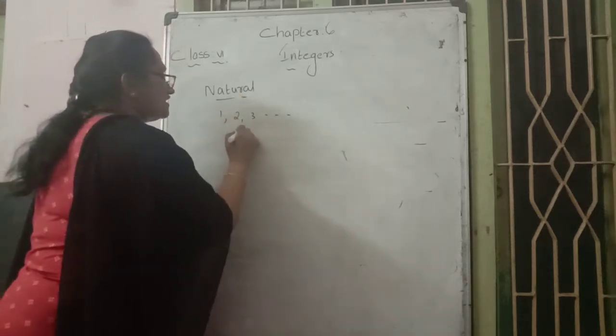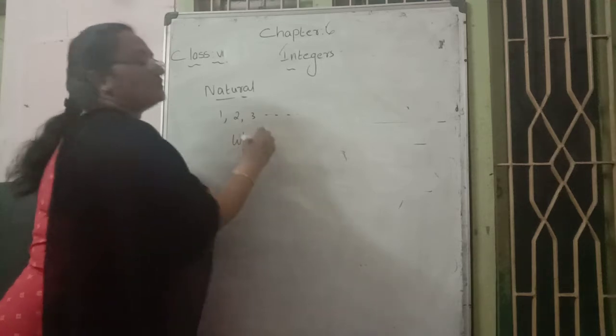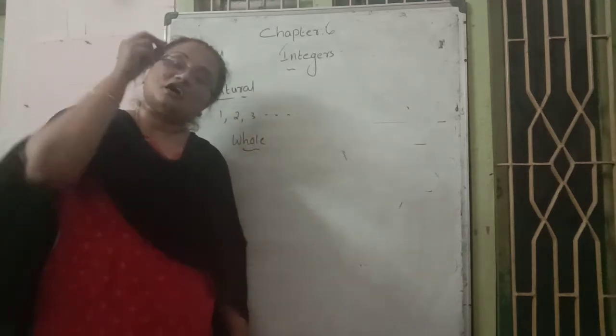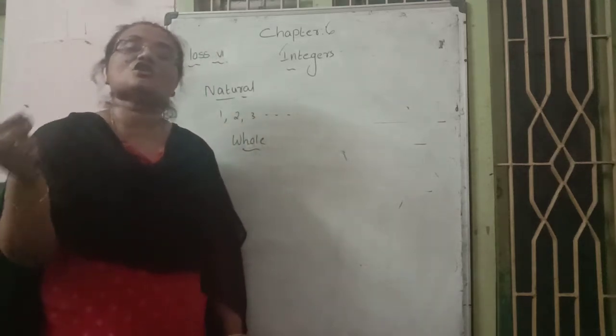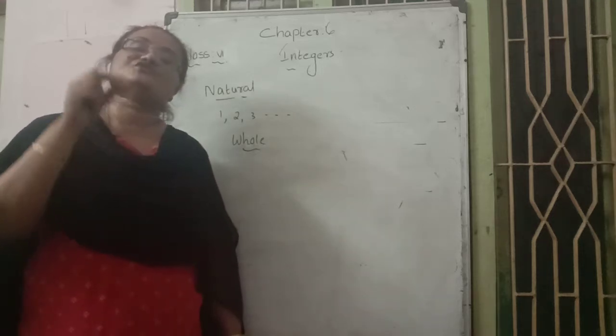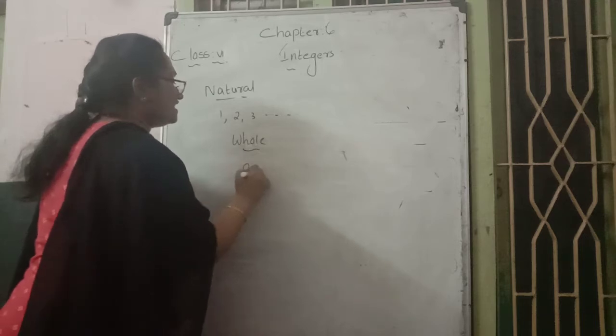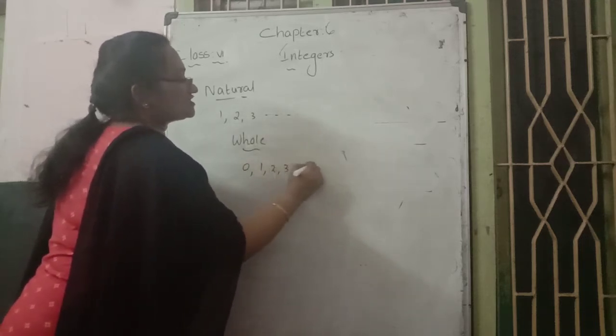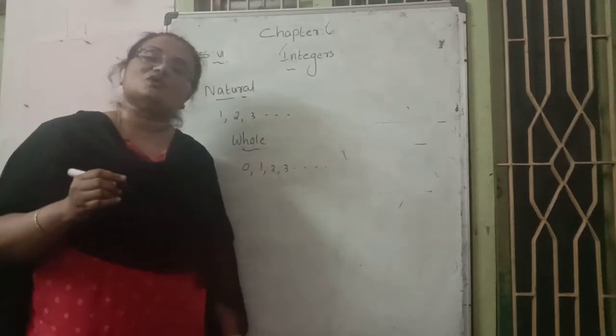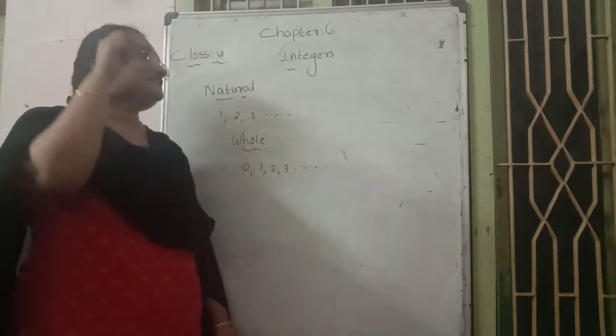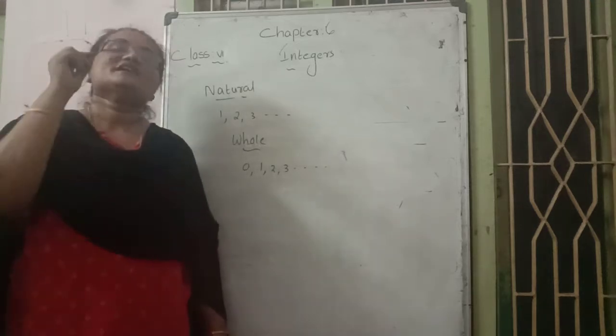Then what about whole numbers? Whole numbers means the counting numbers and zero also included. Those numbers we call whole numbers: 0, 1, 2, 3, and countless numbers are there. In this chapter we go through integers.